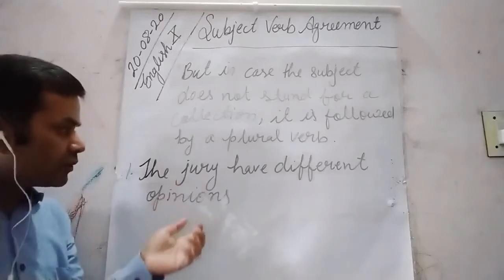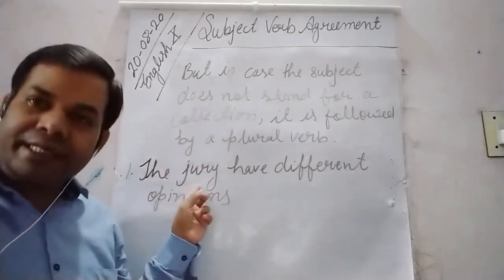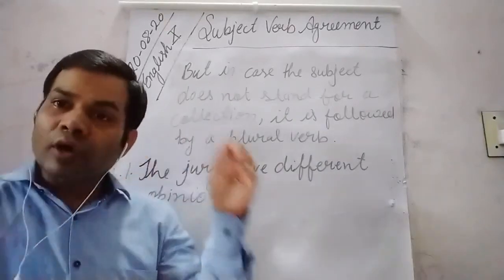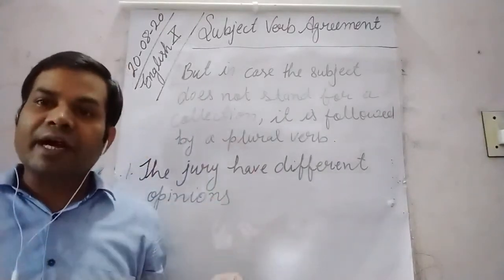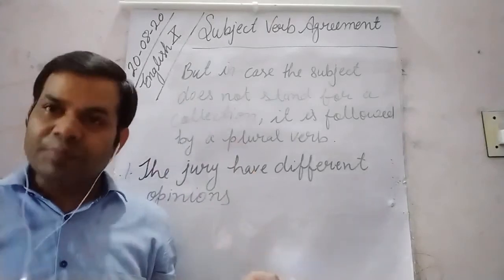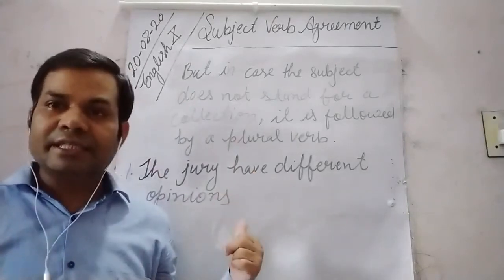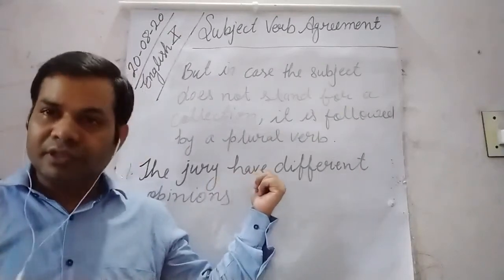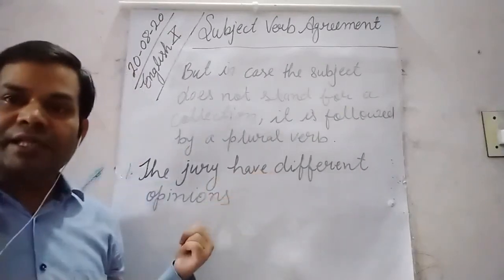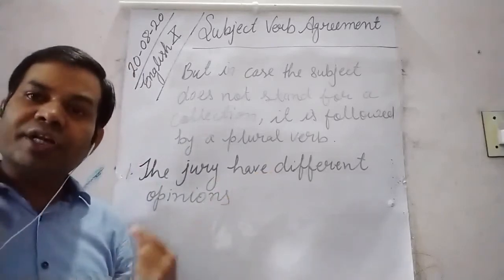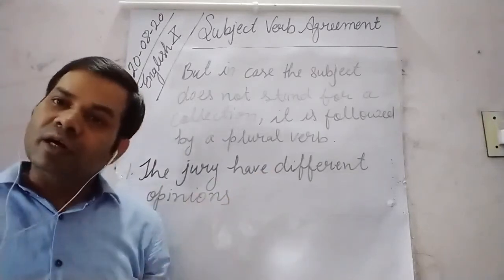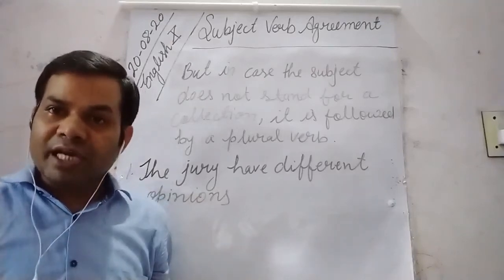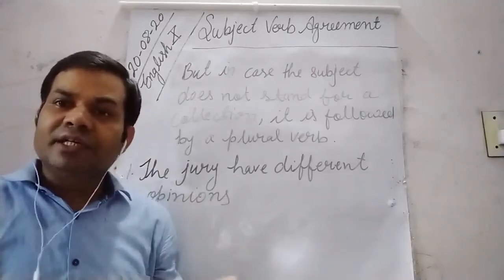That is why it is not representing the whole unit, because they have divided on their decision. So in such cases we use a plural verb after them, even if it is a collective noun, because the members of the jury have been divided in their decision.